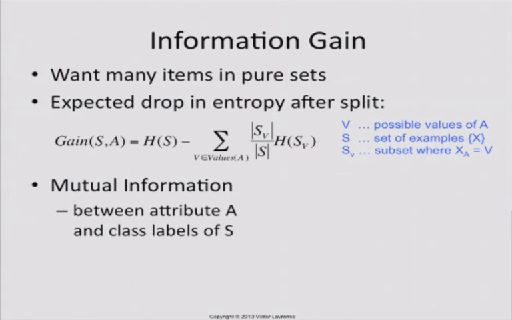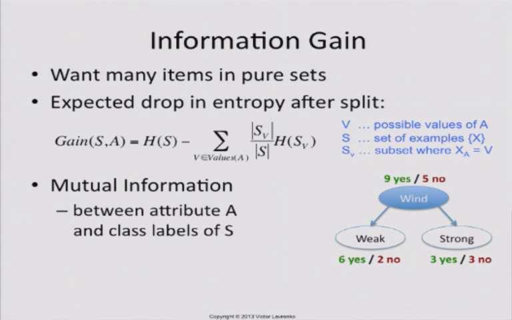That's the way to interpret it. Basically, you're trying to say, if I split on this attribute, how much more certain am I going to be after the split compared to before the split about what's going to be yeses and what's going to be nos. That's the interpretation. It's called information gain. If you're coming from a mathematical background, another name for this is mutual information. You're measuring mutual information between an attribute A and a class of labels.